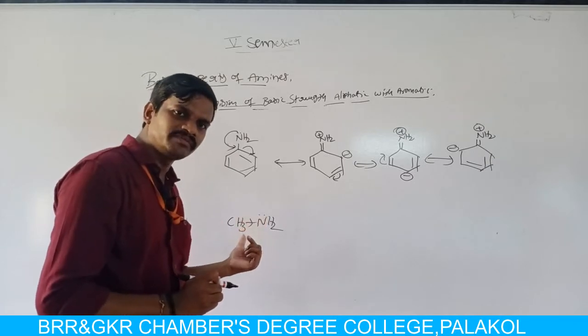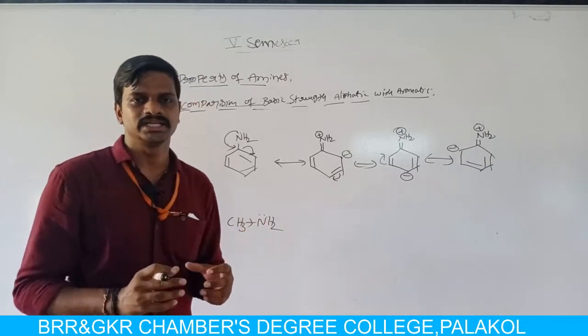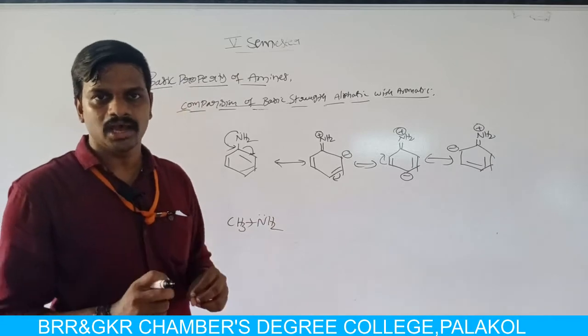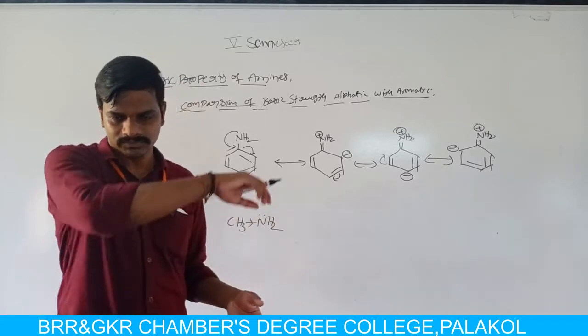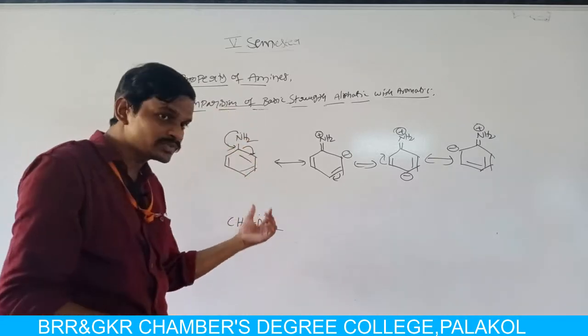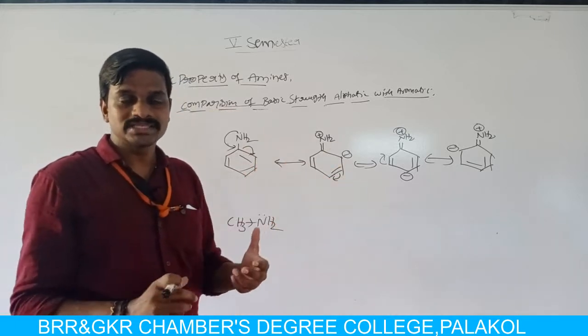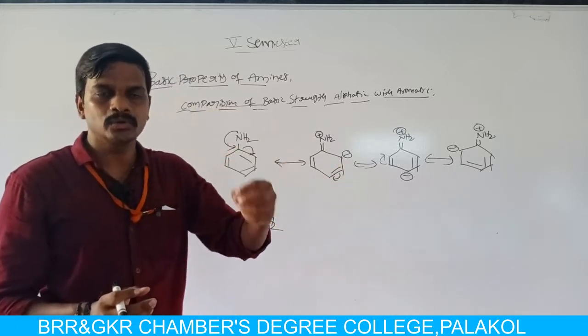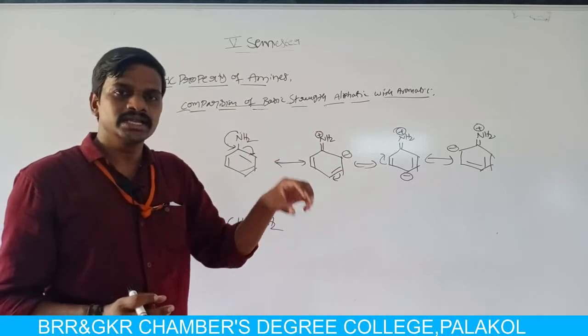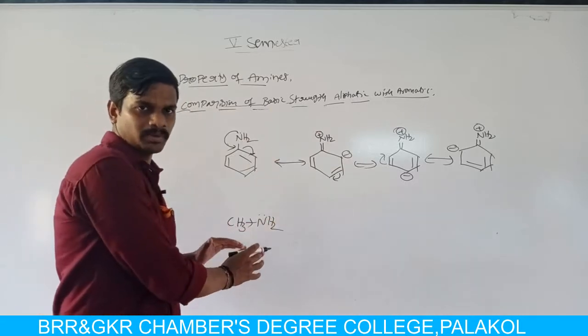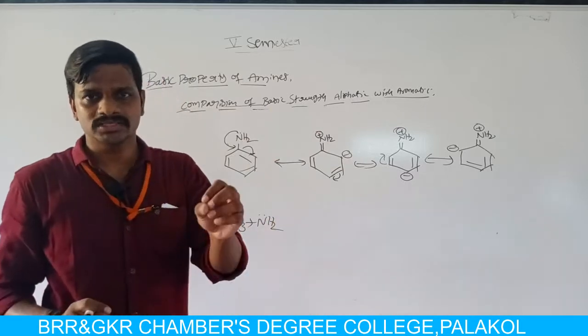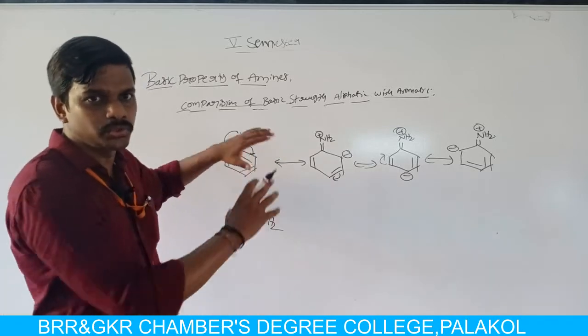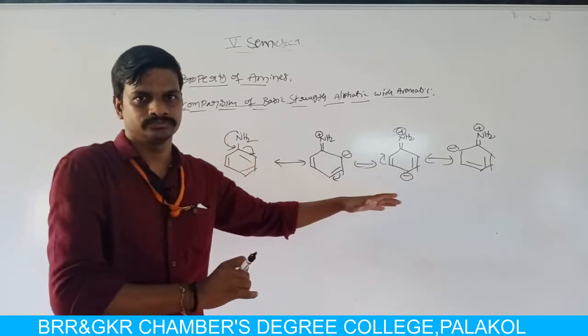Due to the plus I effect group, the electron density on the nitrogen atom increases. That means the availability of lone pair of electrons on nitrogen in aliphatic amines increases due to plus I effect. But the availability of lone pair of electrons on nitrogen in aromatic amines decreases due to delocalization.